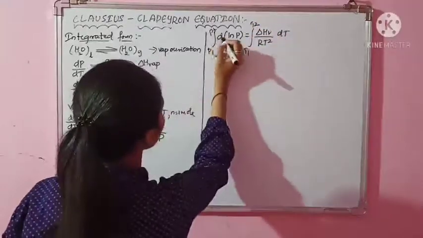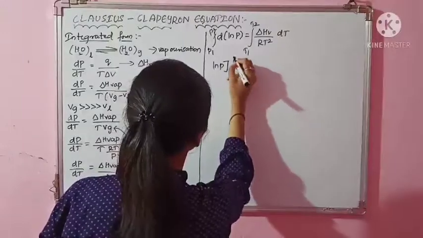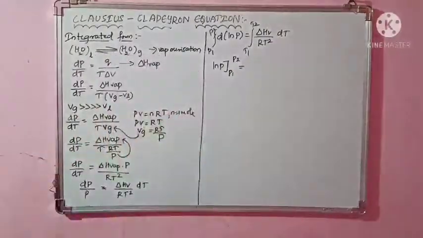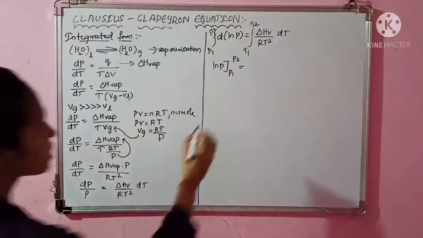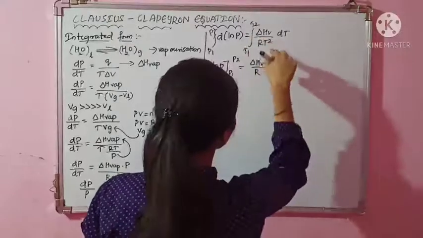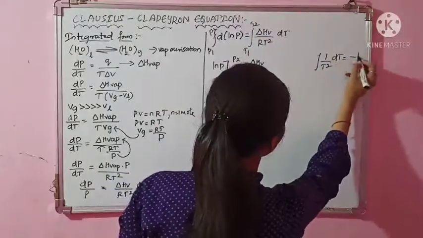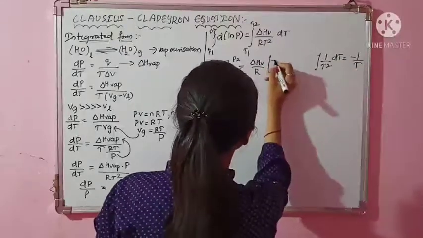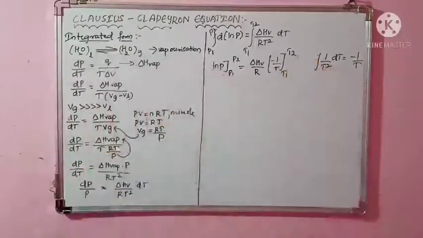Here you can see integration and differentiation will get cancelled and you will remain with ln P from P1 to P2 is equal to. In this expression you see delta HV upon R, they both are constant. So I will remove it out of the bracket, delta HV upon R. The integration of 1 by T squared with respect to dT is minus 1 by T. So I have minus 1 by T from the limits T1 to T2.